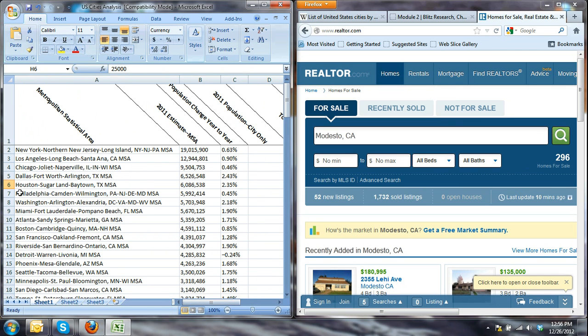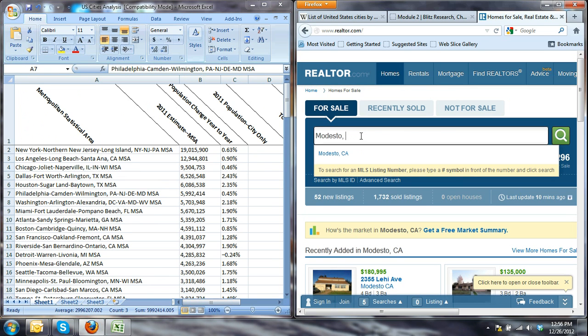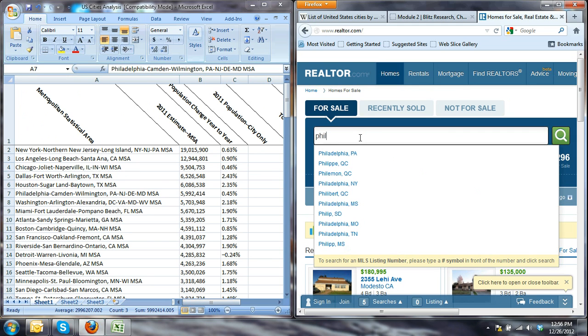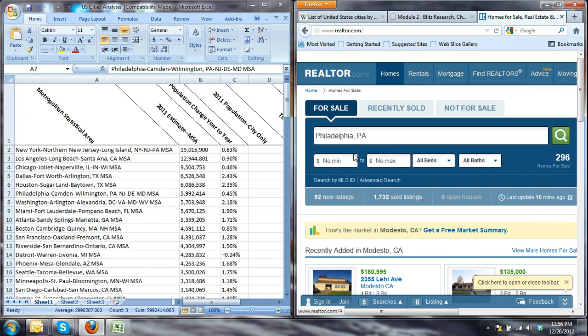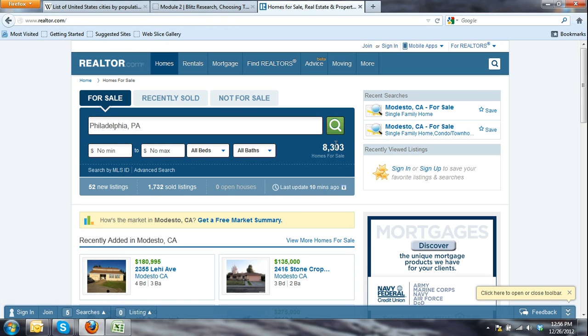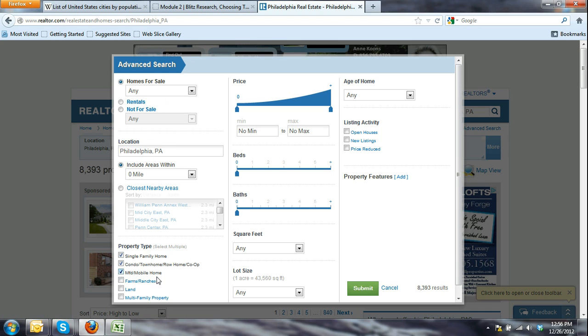So the next city I have here on my list, I'm just going to go ahead and start doing it, is Philadelphia. Philadelphia, Pennsylvania, that's what we want. Looks like we have 8,300 listings. Let me jump into what we need to do here. We're going to hit the search button, and then change a little bit of criteria. We're going to leave everything the same, except we're going to take out condos and mobile homes, which brings us down to 1,600.